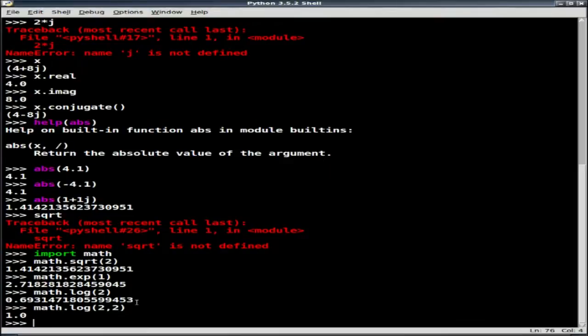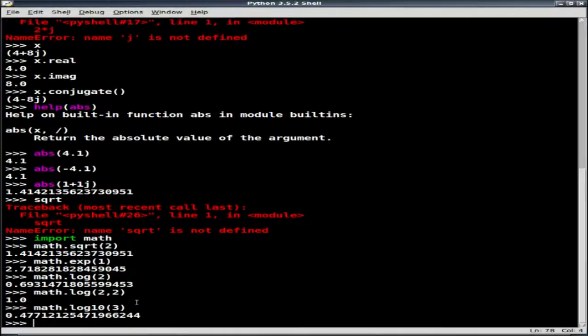If I wanted base 10, then I could represent that as math.log of 3, base 10. I could do it that way. Or if I only want base 10, I could do log10 of 3, and that would give me my usual base 10 log that I'm used to seeing there.